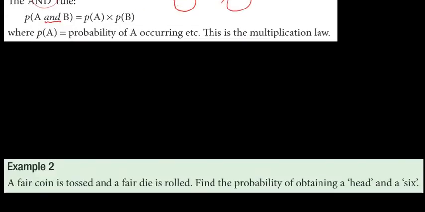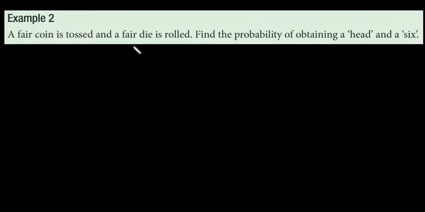Let's see an example. A fair coin is tossed and a fair die is rolled. Find the probability of obtaining a head. We want to obtain a head on our coin. So head. And we have and here, as you see. So I'm going to write and. We want to obtain a 6 on our die.